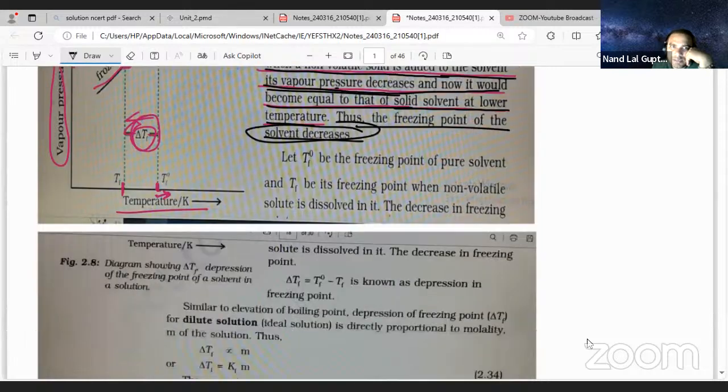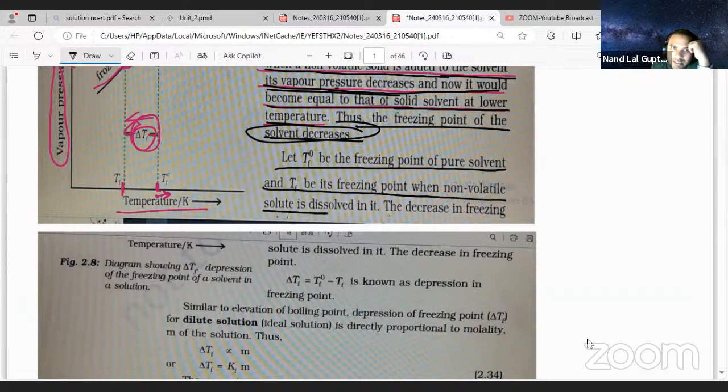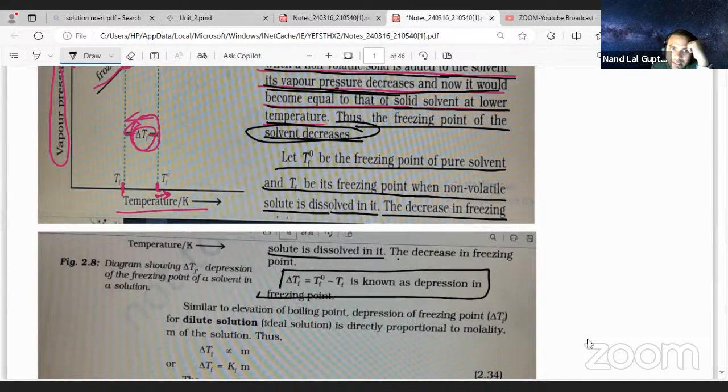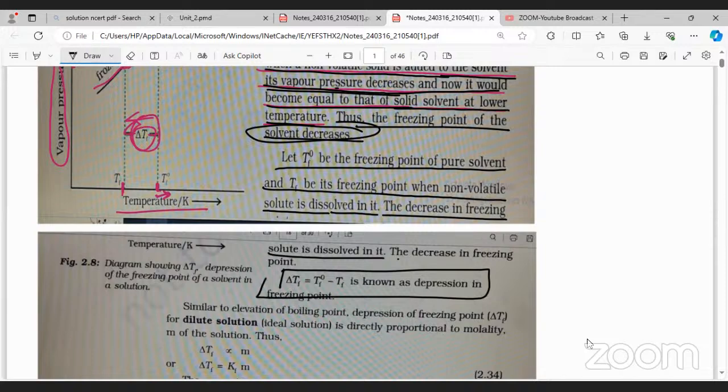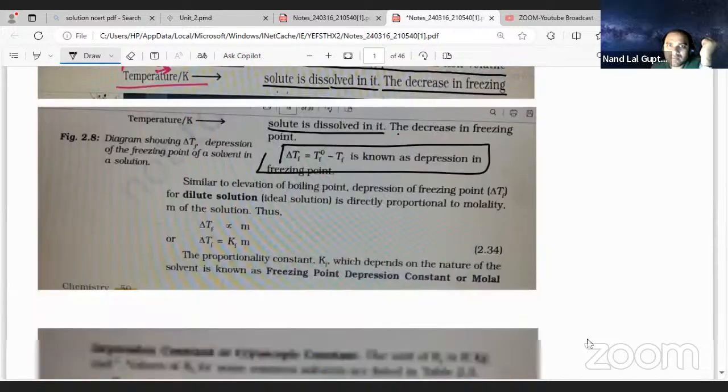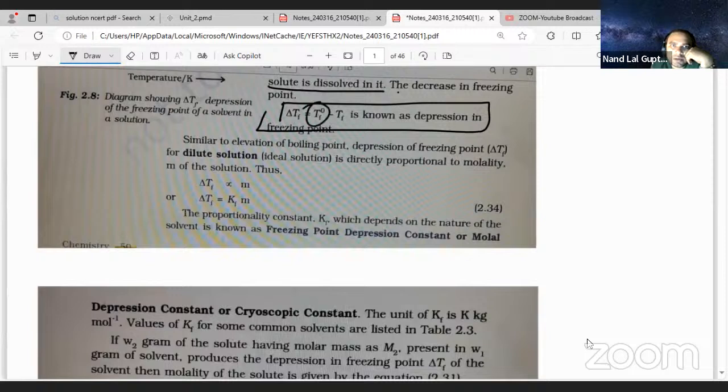Now let us see the point. Let TF naught be the freezing point of the pure solvent, and TF the freezing point when the non-volatile solute is dissolved in it. The decrease in freezing point is what we calculate. Can you see this one? Delta TF is equal to TF naught minus TF, that is the freezing point of the solution, minus the freezing point of the solvent.